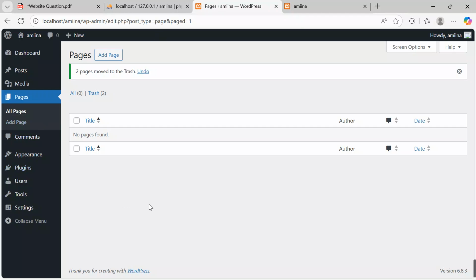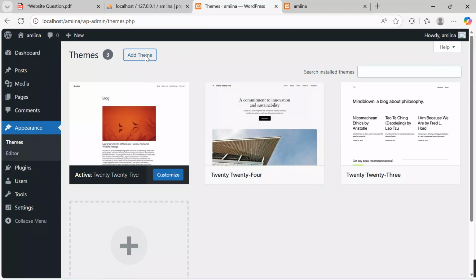Okay, so now I will come after doing a few customizations, after deleting things that I don't want. I will come and start making the design take shape. Now, when you reach here, the candidate is supposed to first install a theme. Come to appearance, click on theme. We want to install a theme. Nice. I will go, I say add theme.